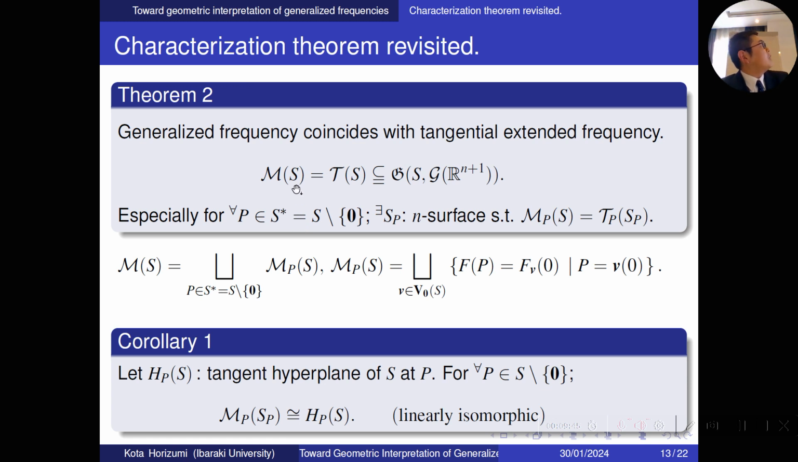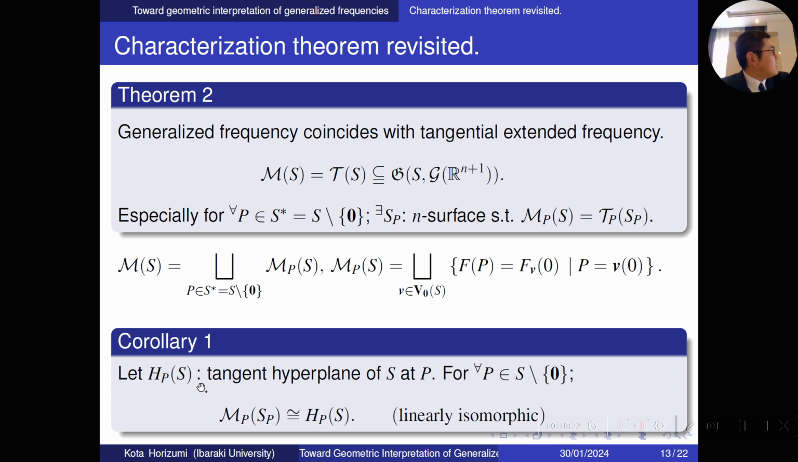And we reconsider the characterization theorem in this framework. The characterization theorem says generalized frequencies coincide with the tangential extended frequencies, so we rewrite it in this framework: all generalized frequencies on S and the tangential vector bundle are equal. In particular, for any P in S except 0, there exists a surface S_P such that M_P(S) is equal to T_P(S_P). And we obtain the corollary.